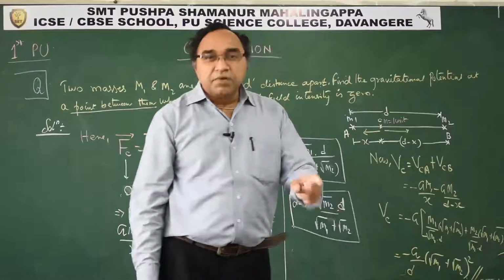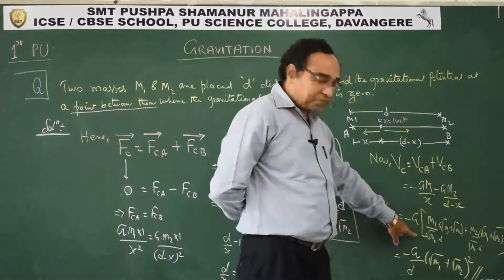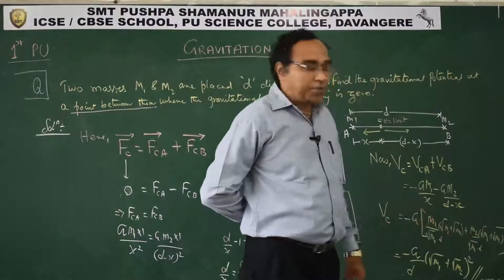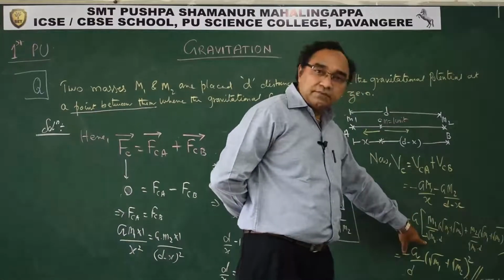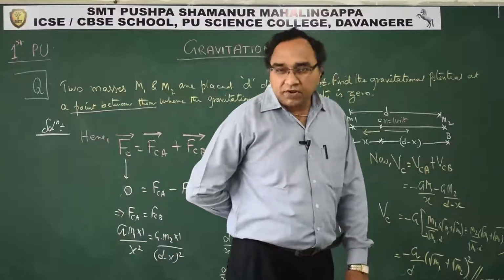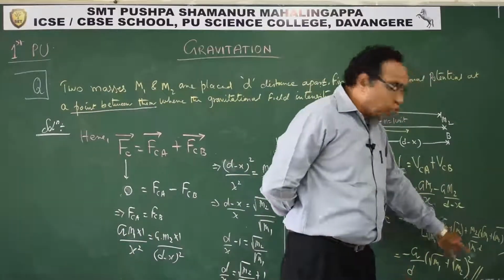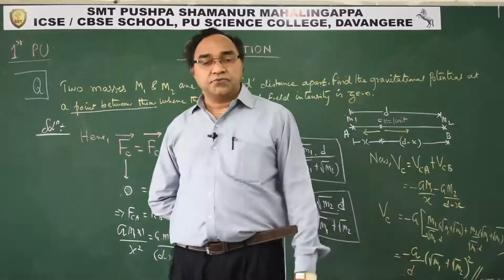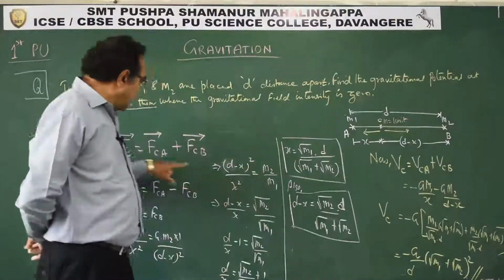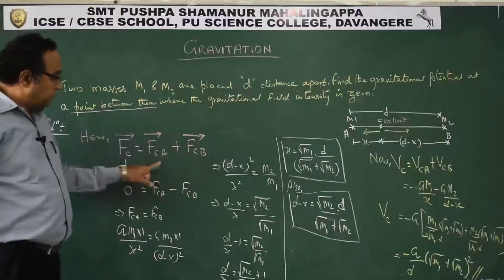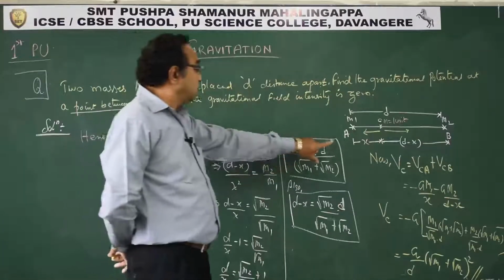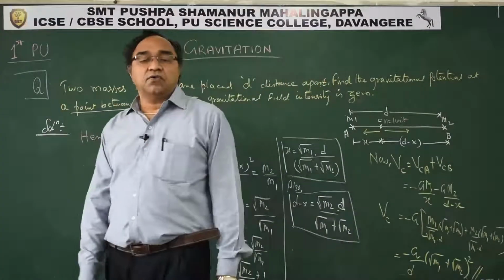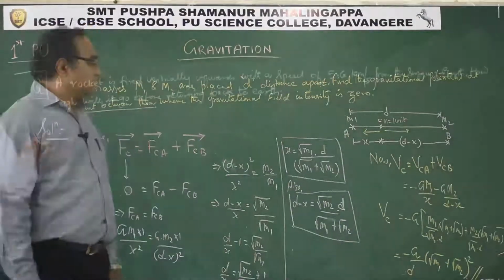This is exactly how we can simplify. I am leaving the simplification to you. Orally we can do it. D is common, root M1 plus root M2 is common. So M1 by root M1, in the numerator one root M1 will cancel out. M2 by root M2, one root M2 will get cancelled out. That is how we get the whole square. That is exactly how, students, we can use the concept. Here we have used intensity and we have used the expression for the potential. Both we have used. That is exactly how you need to be conversant with both.